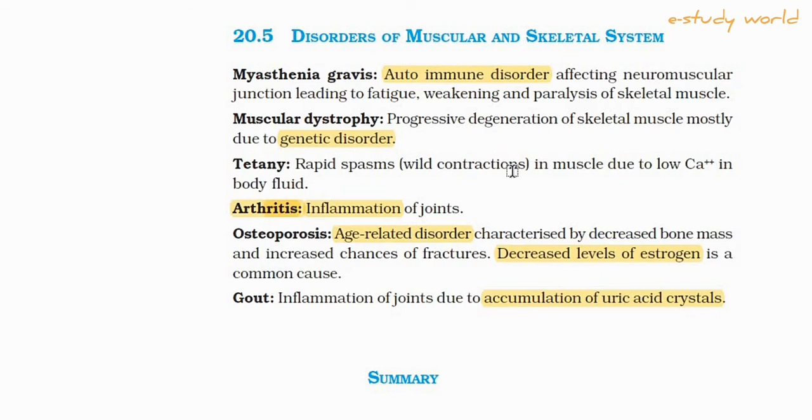That means hyperexcitability of the central and peripheral nervous system, which results in a reduction in calcium and magnesium ion movement in the body fluid and leads to muscle contractility.